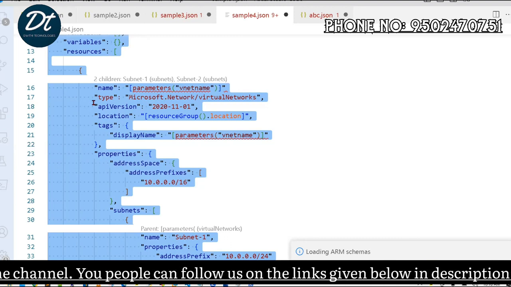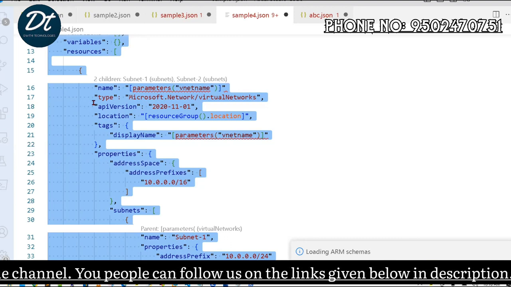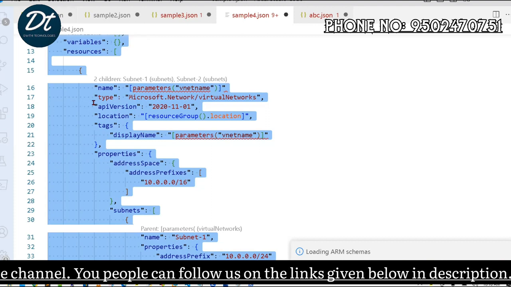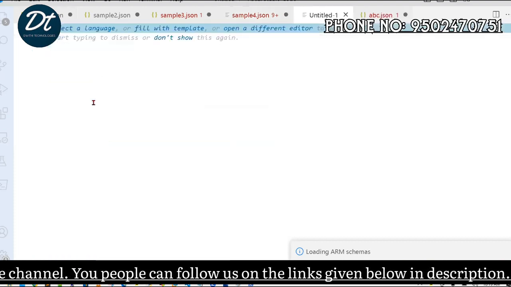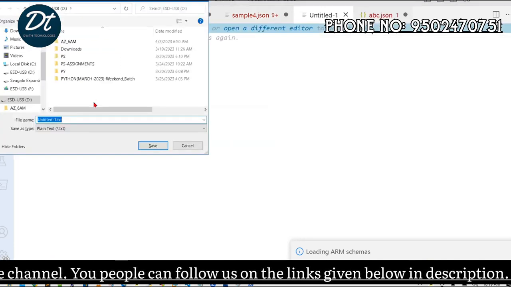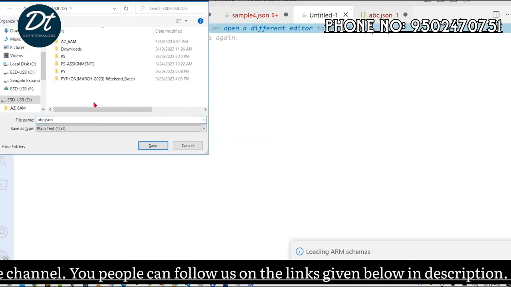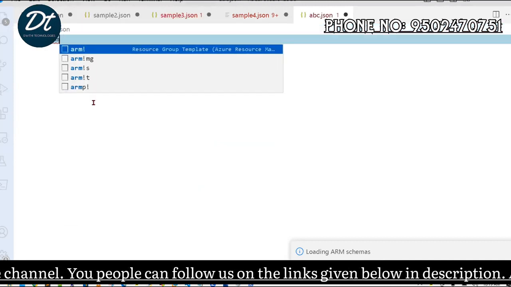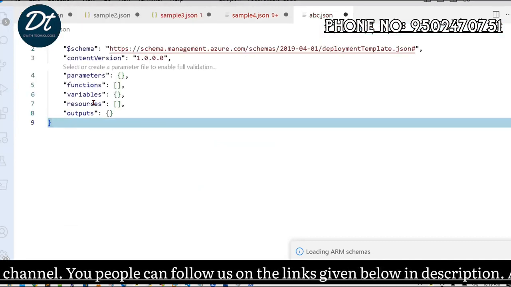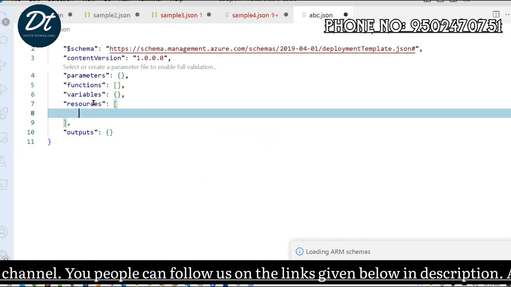But individually, if required, yes, with Visual Studio Code there is very little work. There is no need to do any manual work. Just save this file with any name, like abc.json. See how I'm going to create the ARM template. It is loading, still loading. See, your code is ready. See how simple the logic is.